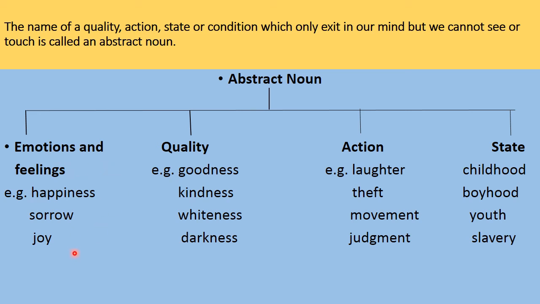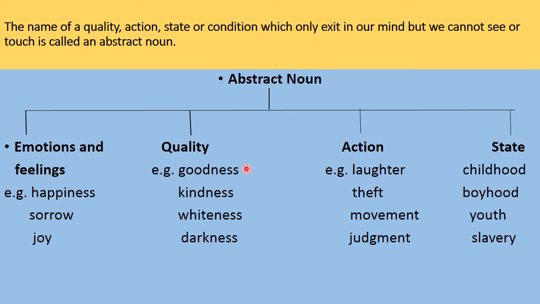When we have to show our emotions and feelings, we use words like happiness, sorrow, joy. Goodness, kindness, whiteness, darkness, brightness, honesty, bravery. All these words show quality.